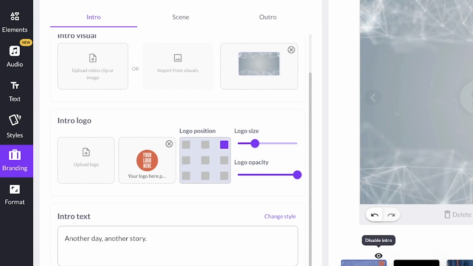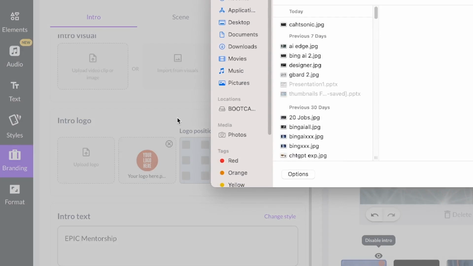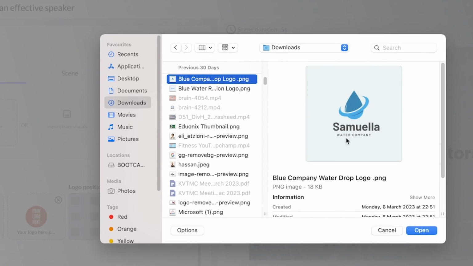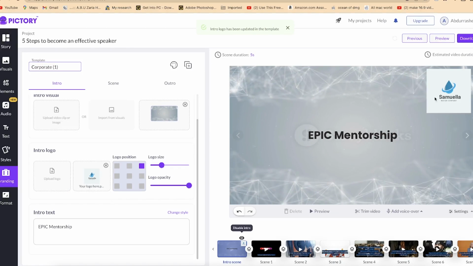You can see the preview over here. So you can put, for example, epic mentorship, and you can see the sizing. You can control the sizing and the location of the logo. This is logo profiles. If you have any logo, for example, this Samuela water compass, this is just a sample logo we want to import. Let's just import it, and you can see the logo over here. It's just for demonstration's sake.